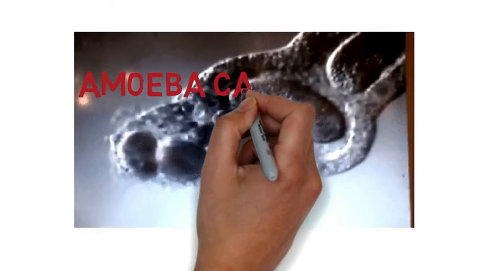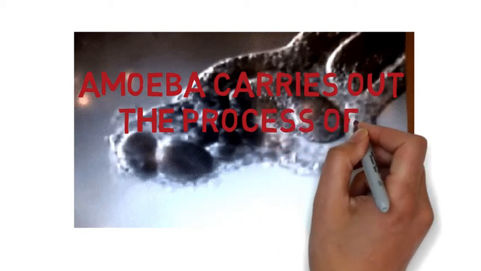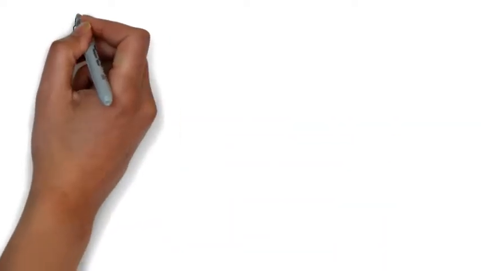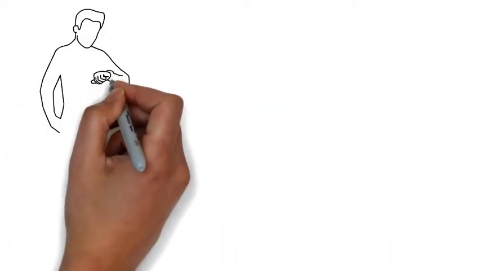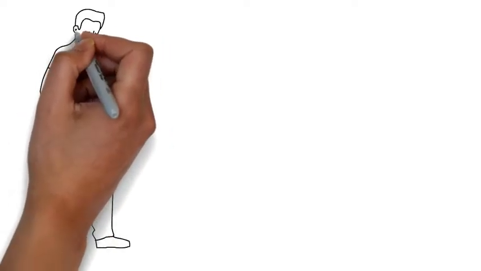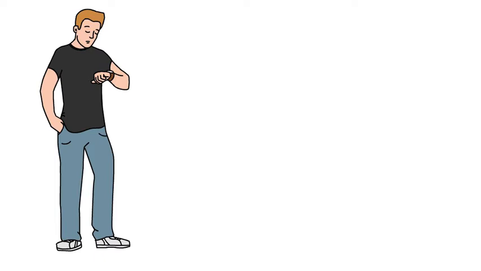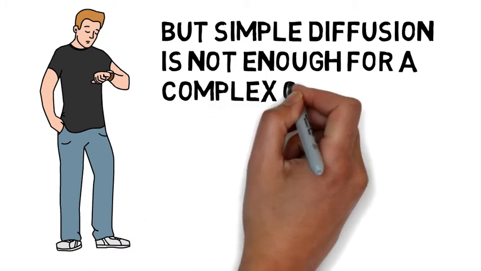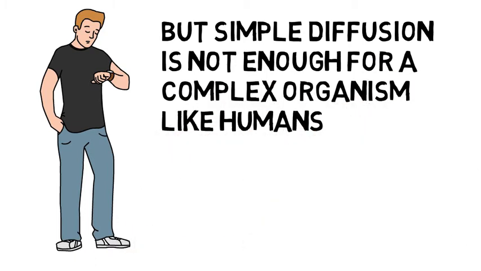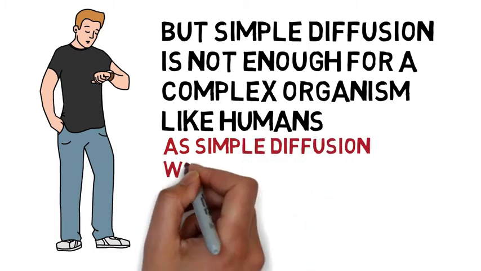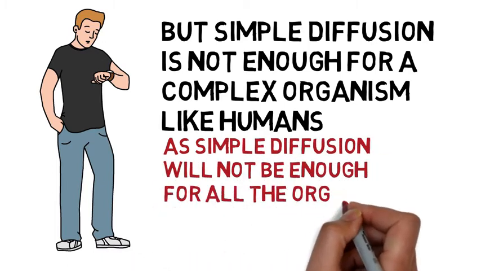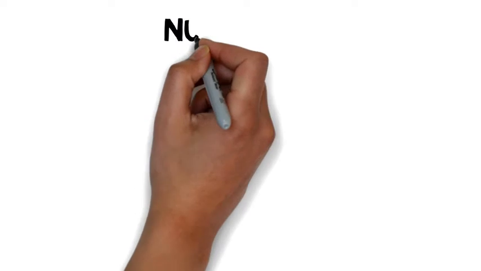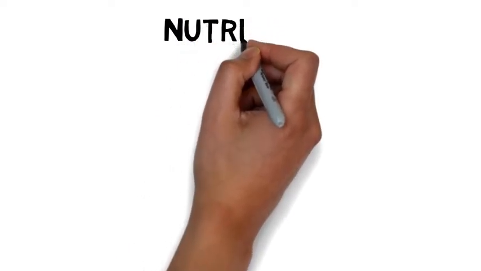In very small organisms like amoeba, they carry out the process of nutrition by simple diffusion because of their body size. Their whole body is exposed to the atmosphere, that is the source of food. So they can carry out the process of nutrition by simple diffusion. But simple diffusion is not enough for a complex organism like humans, as it will not be enough for all the organs to get access to the nutrients. All the organs are not exposed to the source or the atmosphere, that's why.